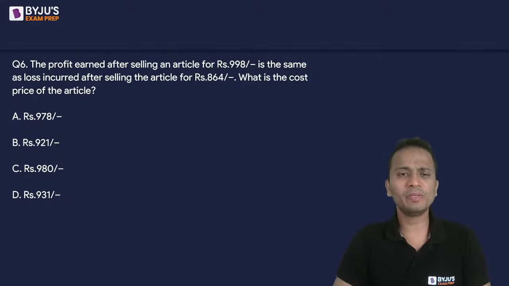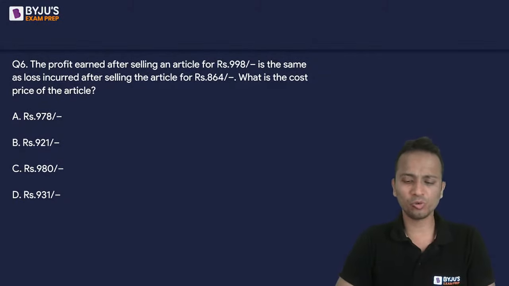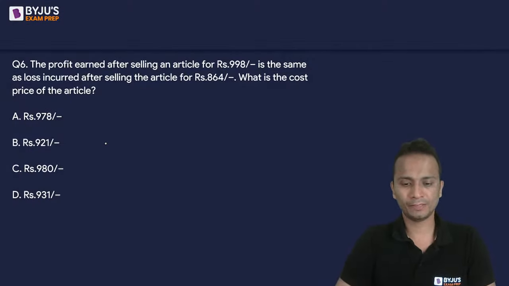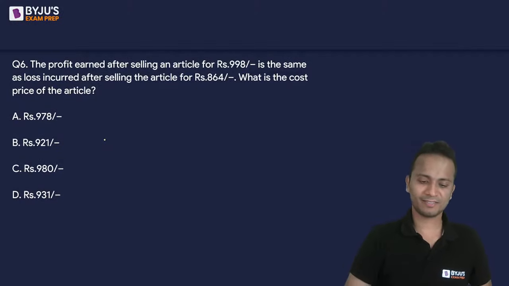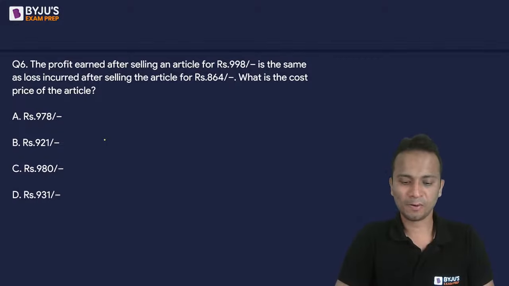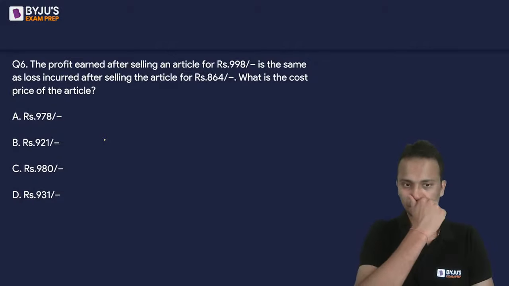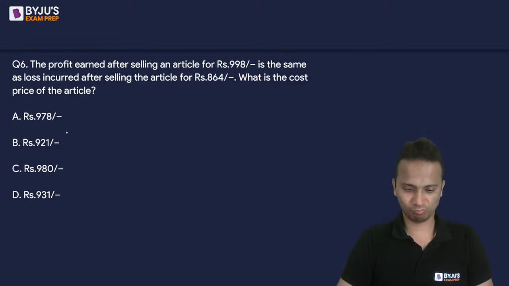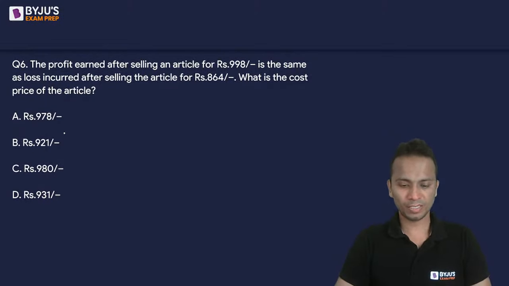So let's see who will be the first person, the quickest person to answer this question correctly. अब कुछ कैलकुलेशन में एरर मत करना यार. All right, Sonu, Kirti, Khushi.